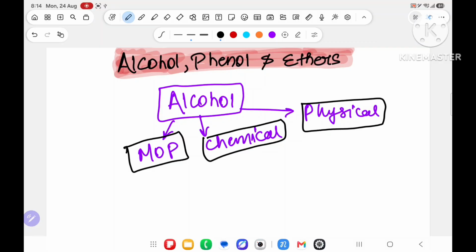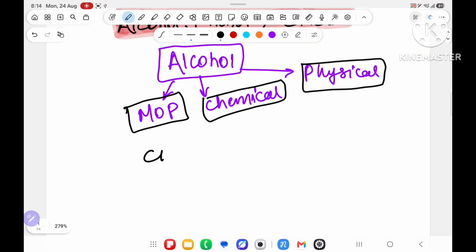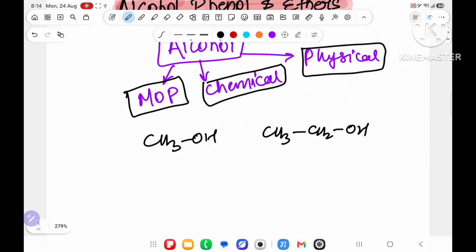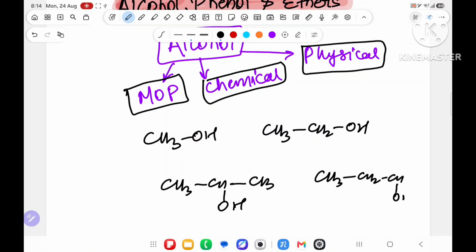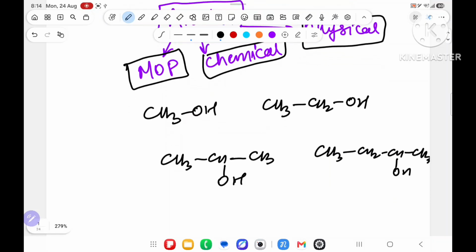Now, basic things you already know: CH3OH is 1 degree primary methyl alcohol, CH3CH2OH is 1 degree ethyl alcohol, CH3CH(OH)CH3 is isopropyl alcohol, CH3CH2CH(OH)CH3 is secondary alcohol.